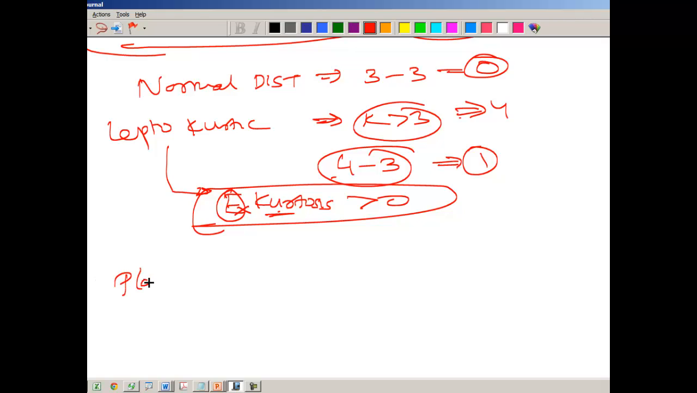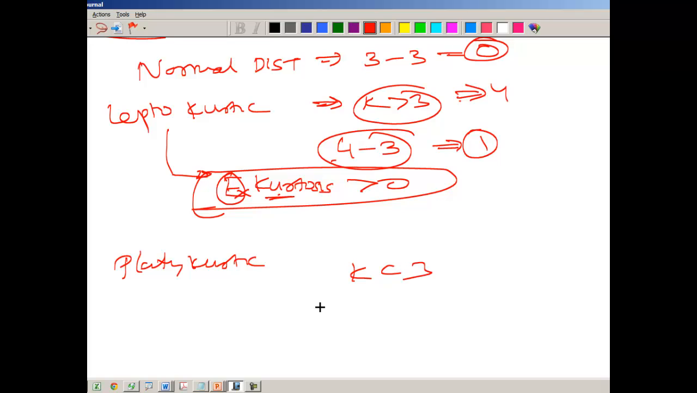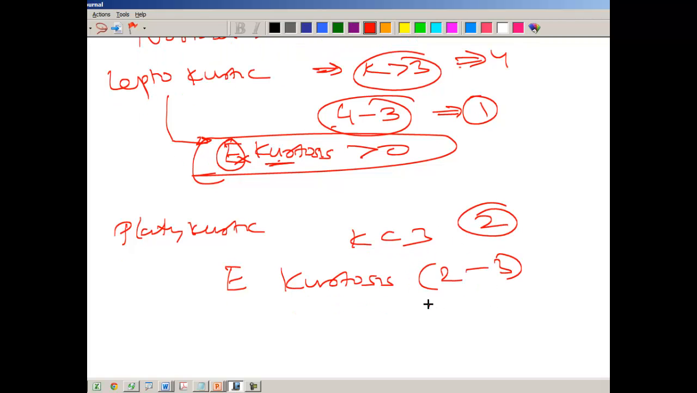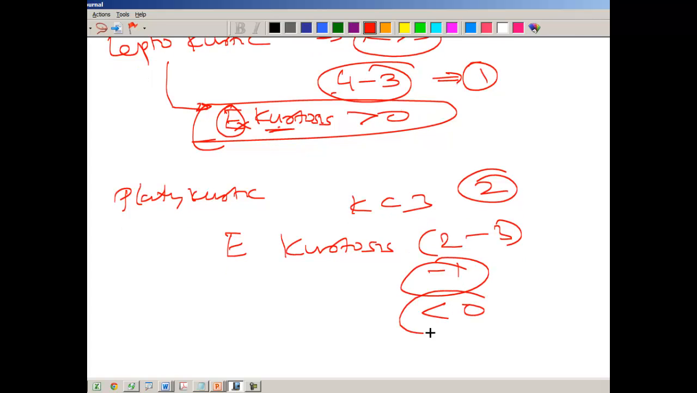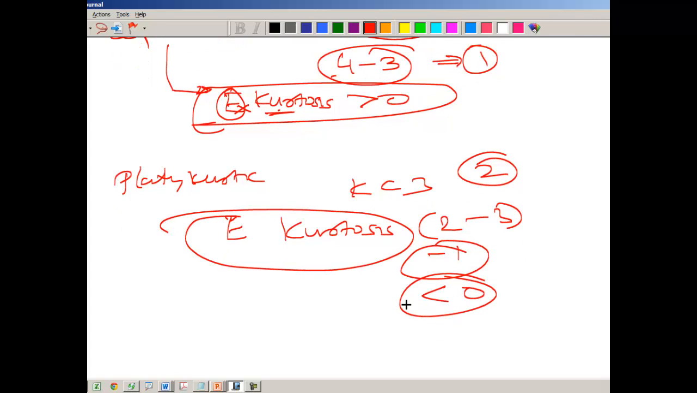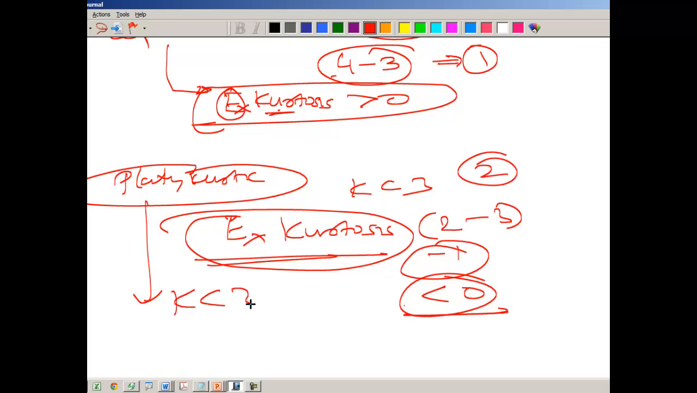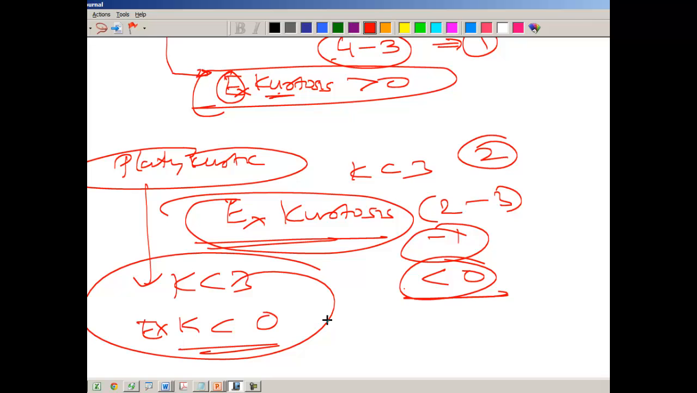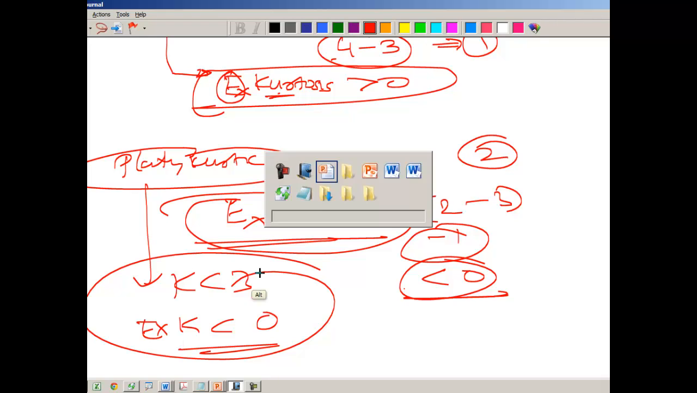In the case of platykurtic distribution, your kurtosis is less than 3. As a result, your excess kurtosis value will be, suppose 2 is the kurtosis, 2 minus 3, which is minus 1. This is less than 0. Note that kurtosis is not negative, but excess kurtosis can be negative. So for a platykurtic distribution, kurtosis is less than 3, but the excess kurtosis is negative, it is less than 0. So you need to remember this also.